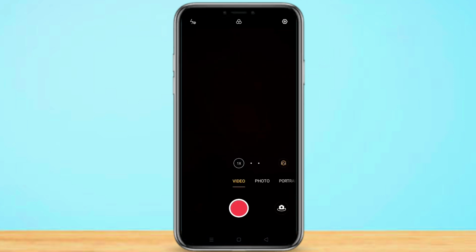If you record something on your phone using an external microphone, it will work fine. In this way, you can fix your problem.